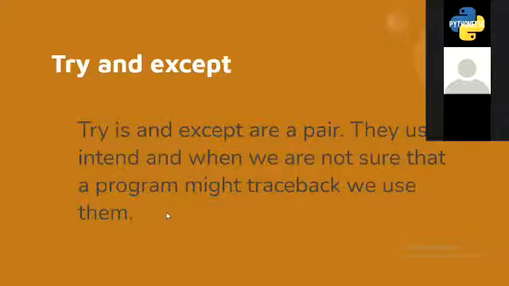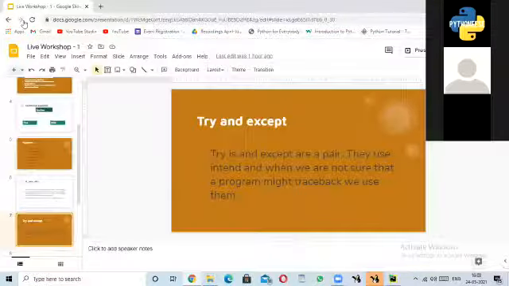So try and except. Try and except is more or less like if and else. It can be used to catch errors that would not be caught if we were not to use it. So you can indent it and you can use it to indent. They are usually used in a pair. So if you use only try or only except, it will not work. It is primarily used for a traceback in the code. Moving on, and Daksh will now show you how to use various of these programs.